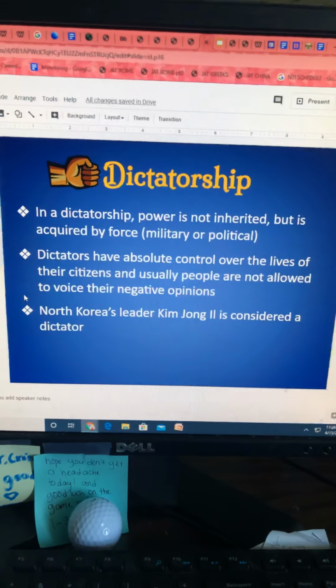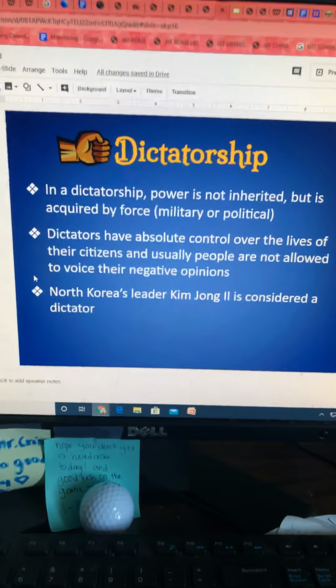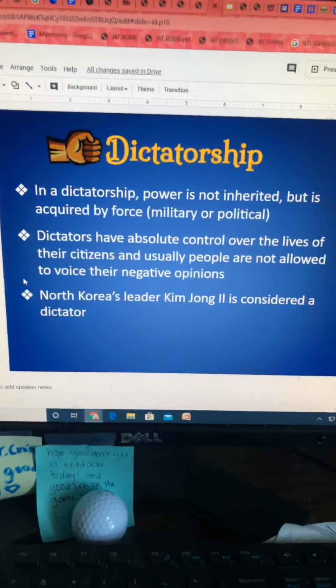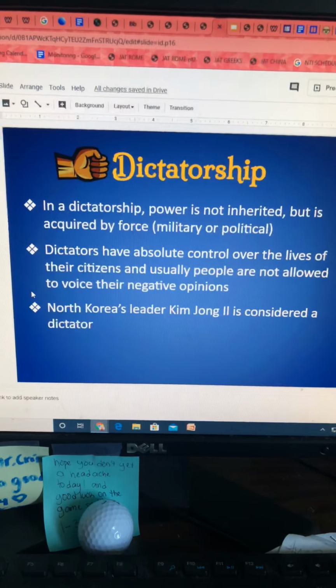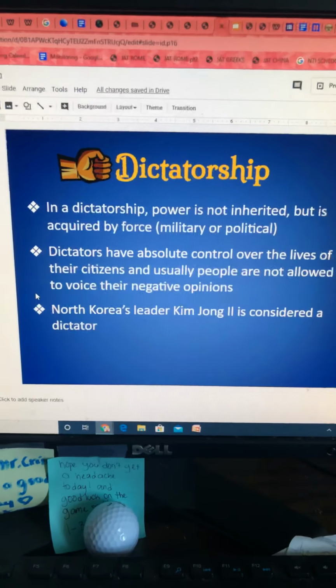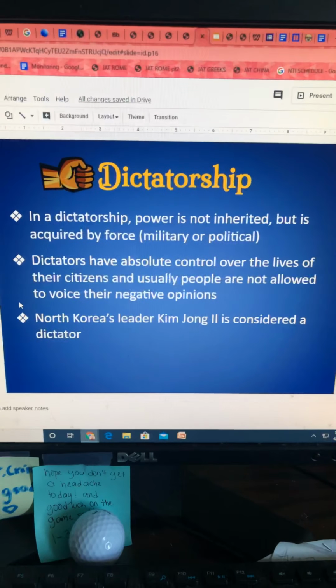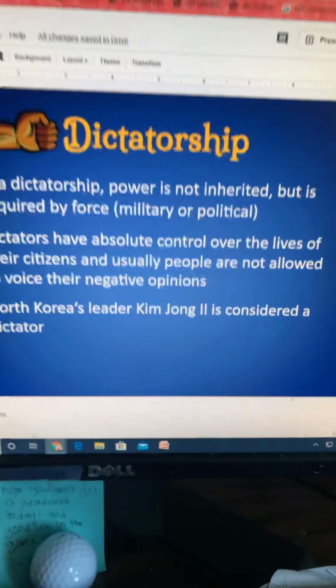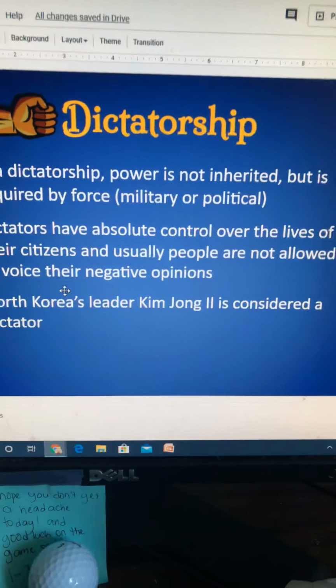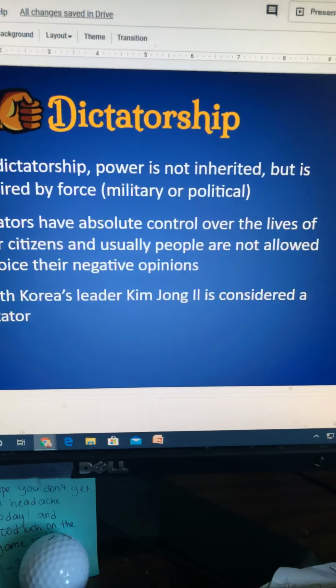Two big examples of that, one would be Germany, during Nazi Germany in the 30s and 40s. That would be Adolf Hitler, and then North Korea's leader, Kim Jong-il, is considered a dictator as well. So those are the two major dictators. Those are what dictators are.